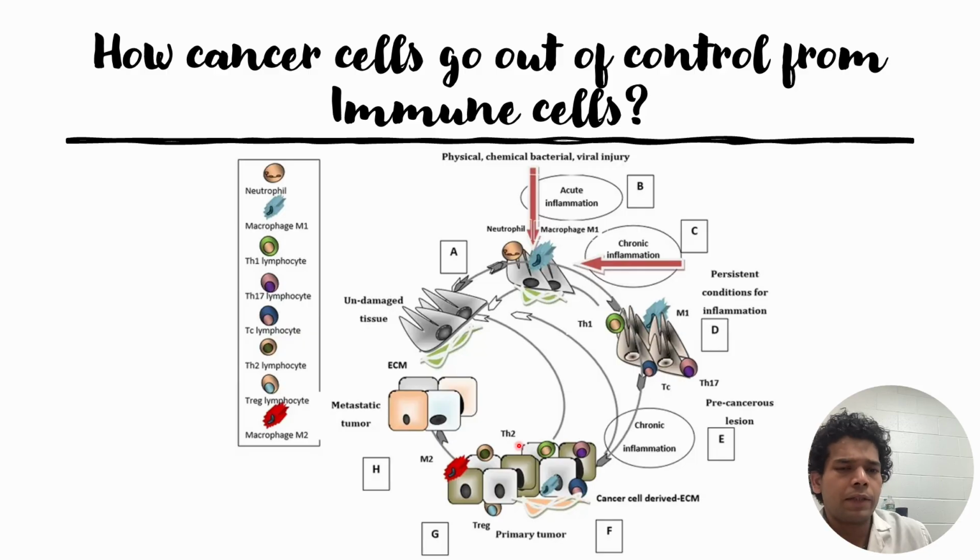After that, when this process continues, it will develop a tumor microenvironment by continuously modifying the extracellular matrix, and together they will reach a stage, the tumor microenvironment along with the tumors. They will reach a state where they acquire metastatic tumors, and at this stage the tumors will go out of control from the immune cells, and they can metastasize or migrate into different organs, and then spread the tumors at the secondary site.